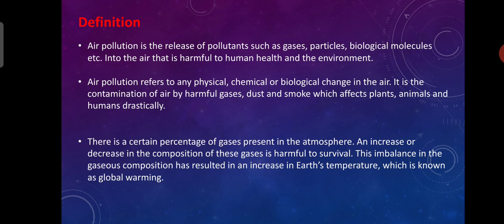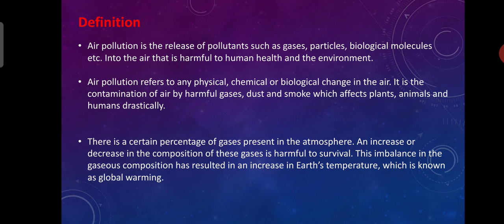Nothing but it may be plants or animals, it may affect living organisms, right? There is a certain percentage of gases present in the atmosphere. An increase or decrease in the composition of these gases is harmful to survival.